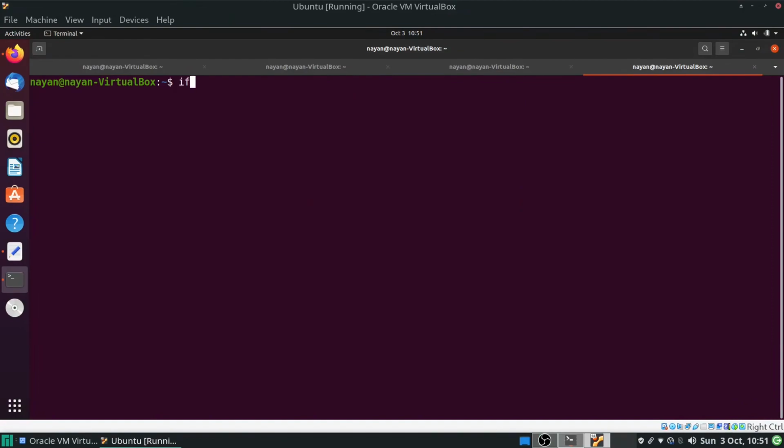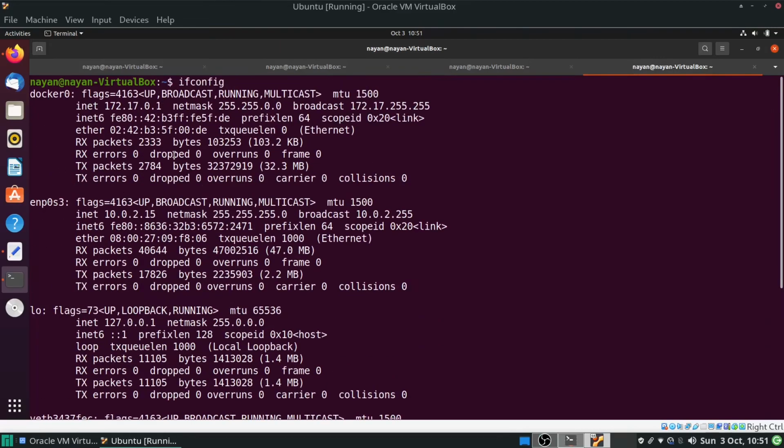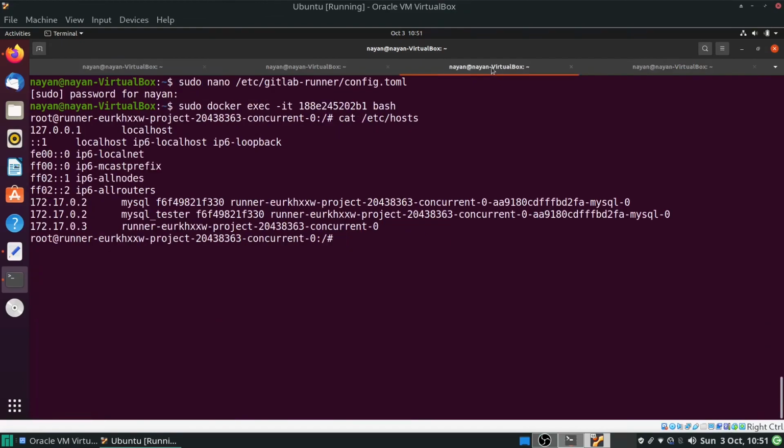Now regarding this IP address, I will open a new tab. Over here, if we check the IP address of this guest virtual operating system, this Docker instance has got this particular IP address, 172.17.0.1, and hence this MySQL image container has got the IP address accordingly. It will start with 172.17.0.2. Using this IP address I can connect with the MySQL database, with the MySQL services image container. So this is one way.